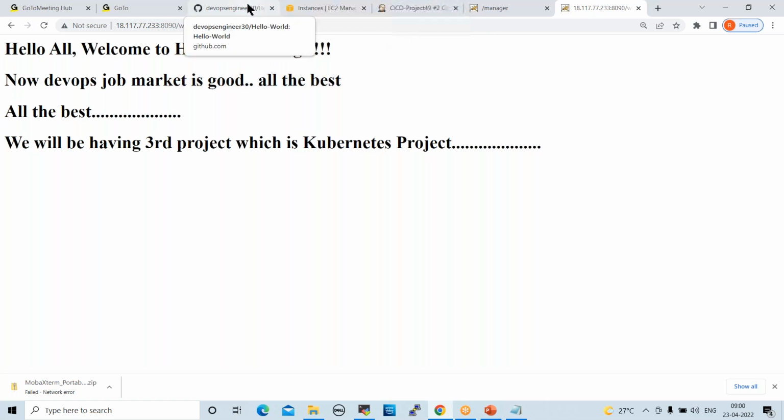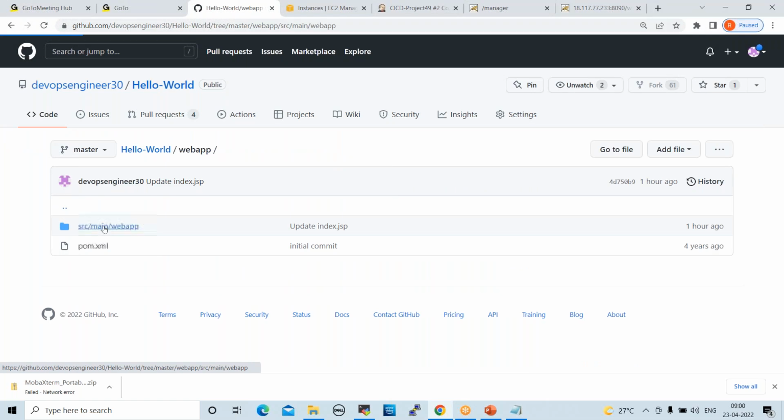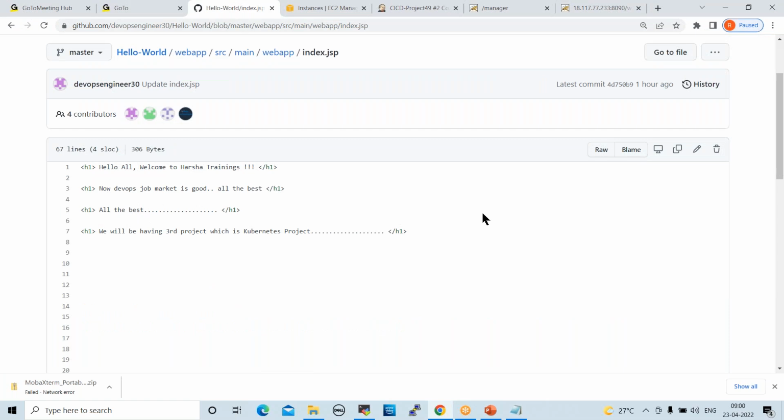Just go and check here. Where did you integrate this code from GitHub? You haven't showed us, right? Hello, Ram. I showed you, right? Before deploying this. No, not this hello world repository. No, that simple Java code I prepared. I'm not talking about Java code. I'm talking about where did you configure in Jenkins to get the code from this GitHub URL. You haven't showed that, right?